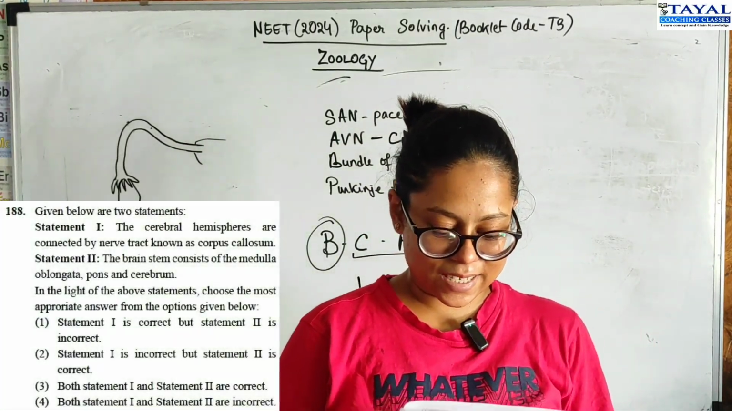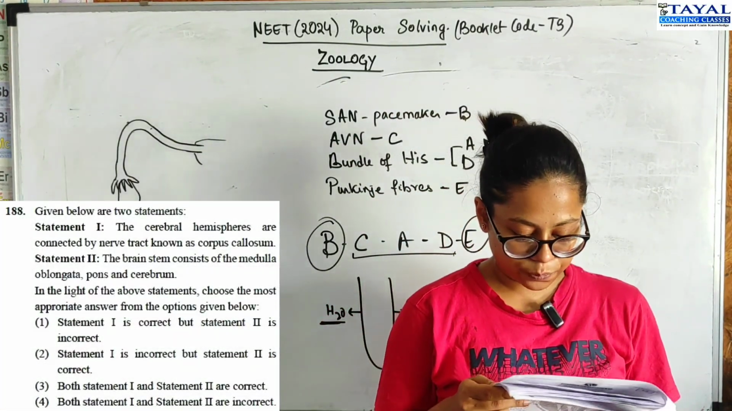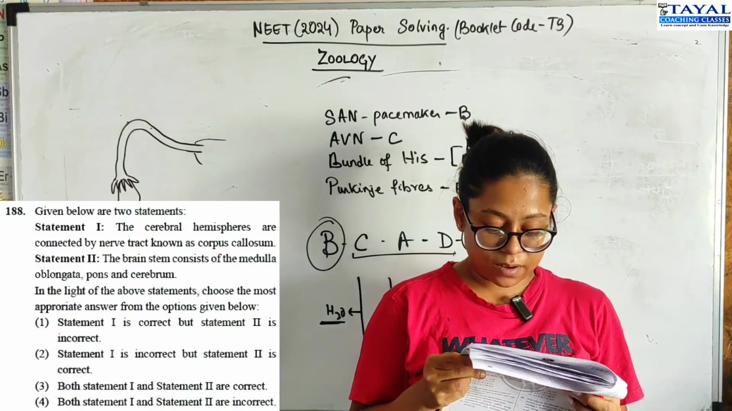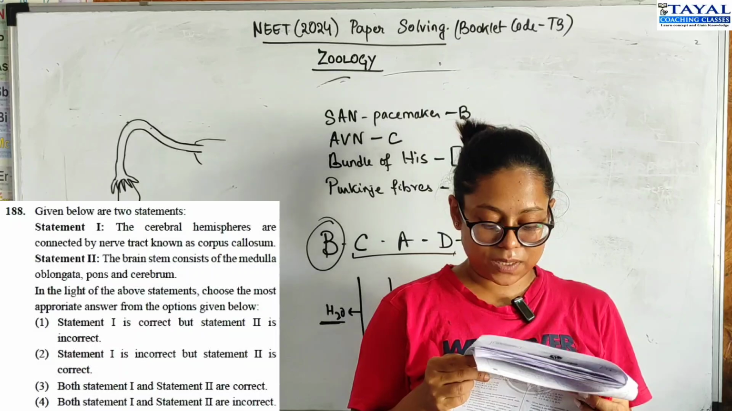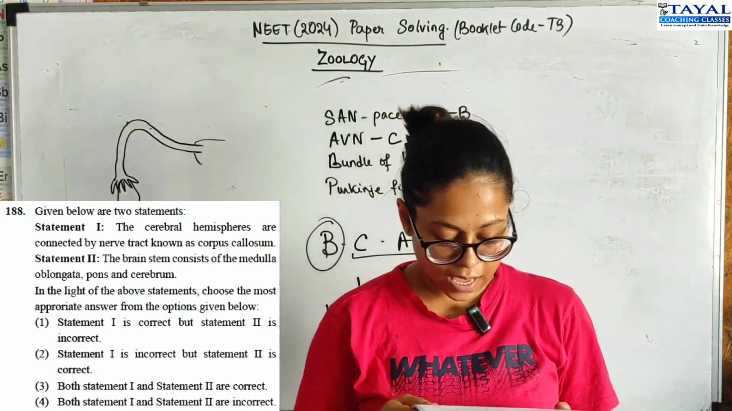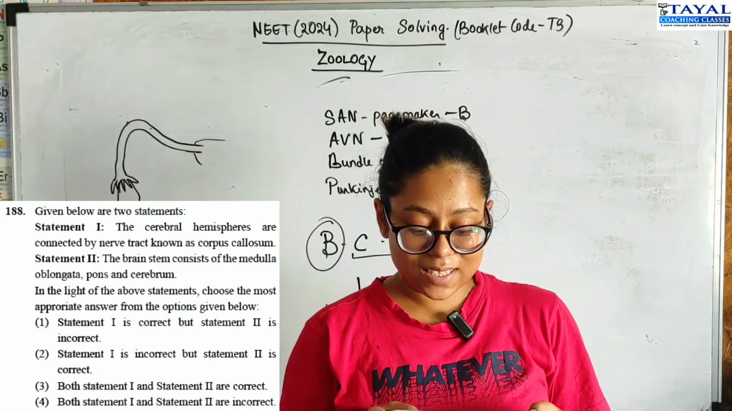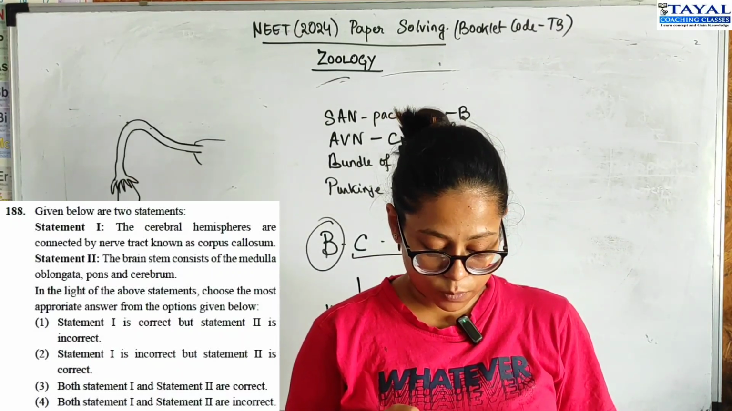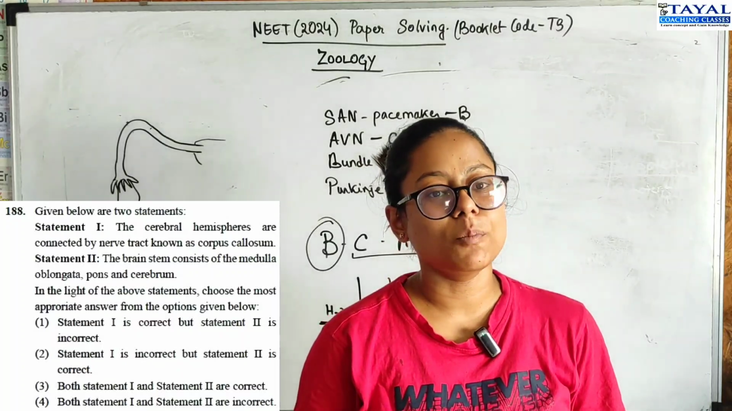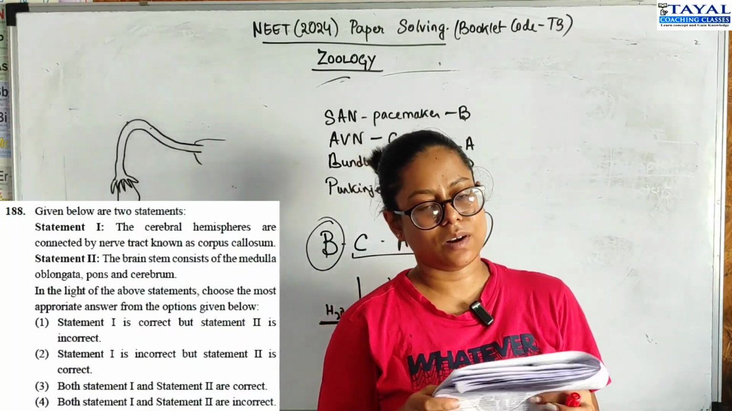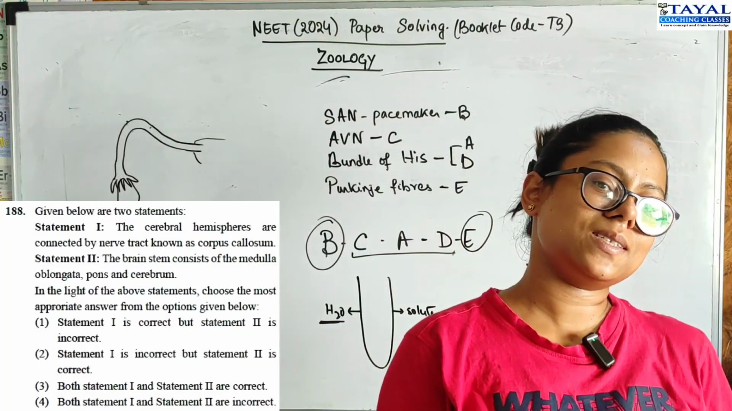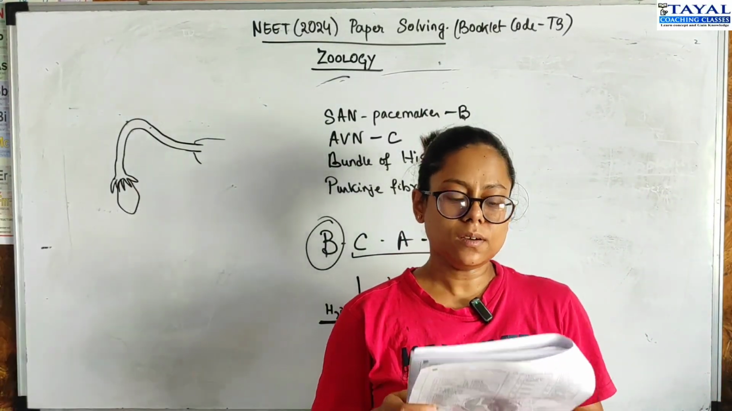Question 188. There are 2 statements given. Statement 1, the cerebral hemispheres are connected by a nerve tract known as the corpus callosum. This is true. Left and right hemispheres joined by the corpus callosum. And the brain stem consists of the medulla oblongata and the pons and cerebrum. Cerebrum is not part of the brain stem, right? So therefore this is incorrect. So option 1, statement 1 is correct. Statement 2 is incorrect, will be the correct option.